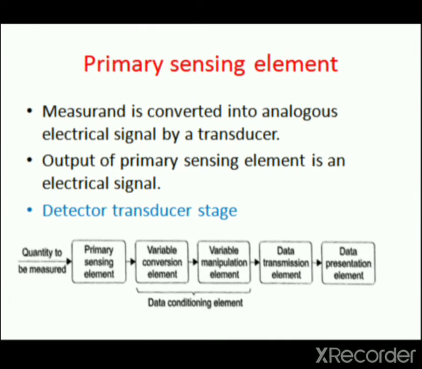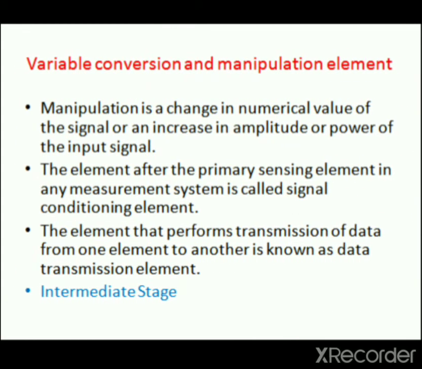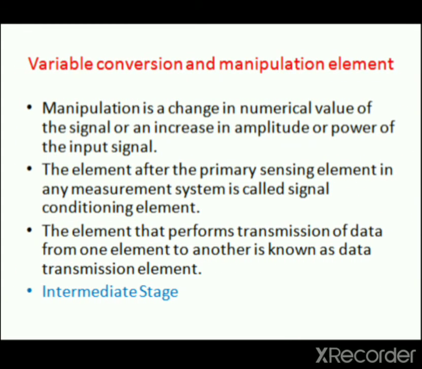In this block diagram you can see that after the variable conversion element there is the next block, that is the variable manipulation element. The signal received from the conversion element is then manipulated, keeping the original nature of the signal preserved. The manipulation is a change in numerical value of the signal or an increase in amplitude or power of the input signal.